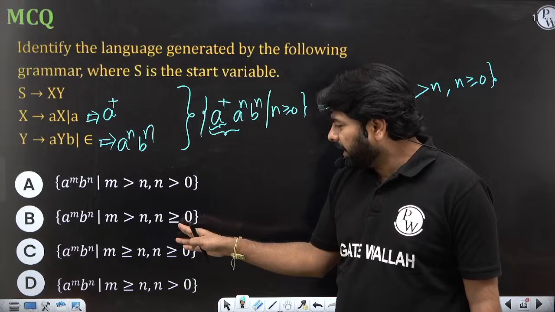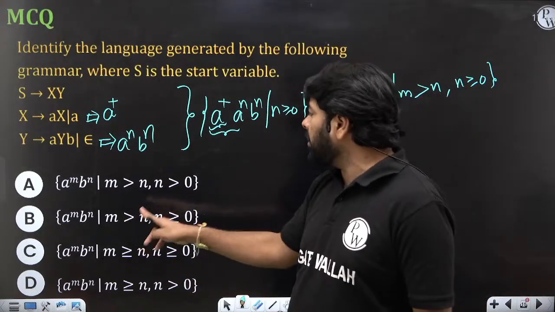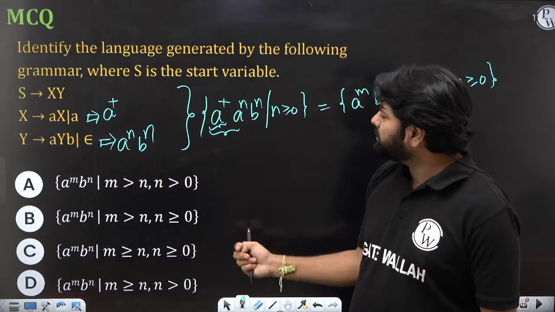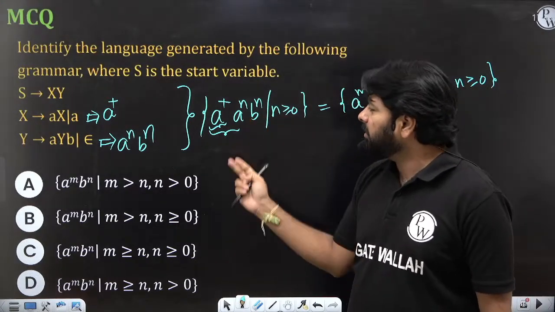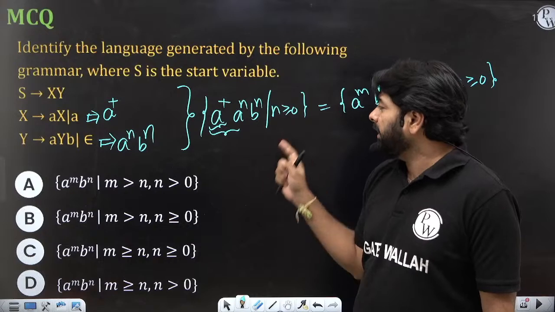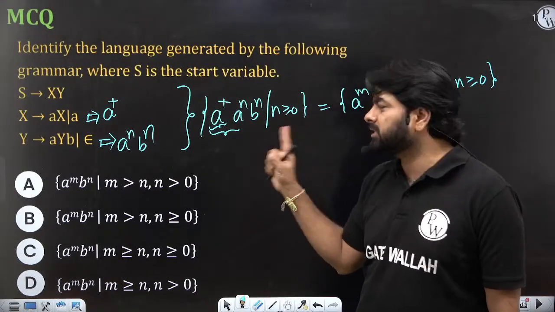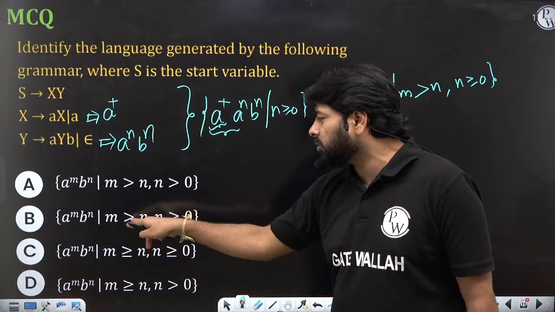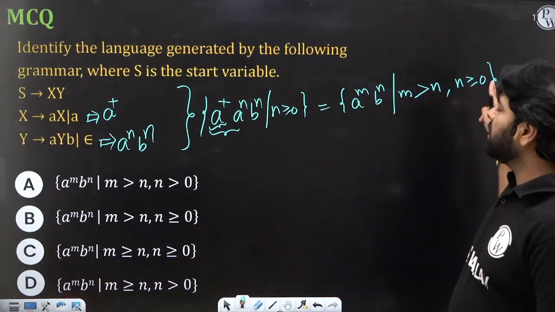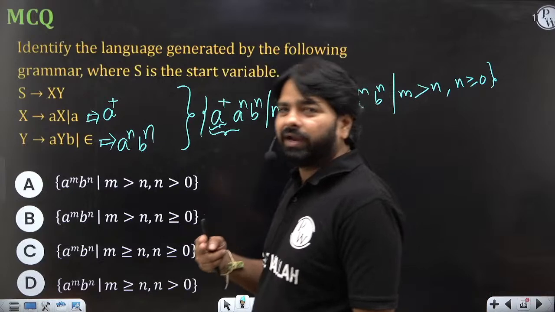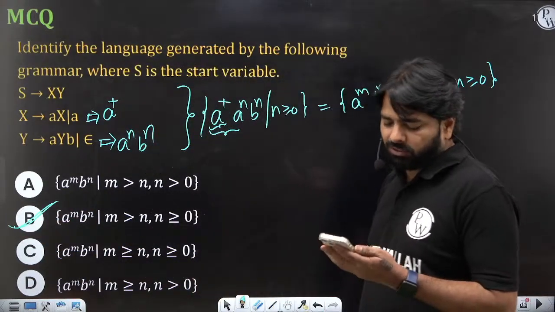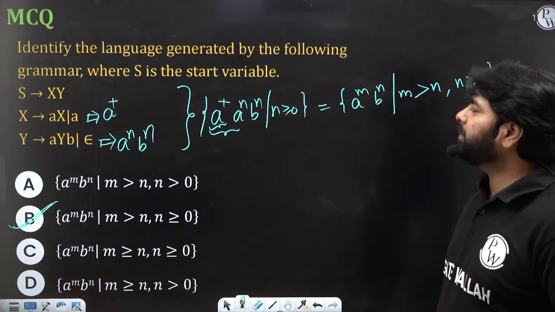Now here n greater than or equal to 0, m greater than or equal to n, which is the right answer? Is equal possible? Impossible. See, when you put n equal to 0, at least one A comes. An equal number of A's and B's never happens here. So you don't choose the equal concept here, choose only m greater than n. Yes, option B is correct. Yes, Seema, you're right. Option B is the right one.